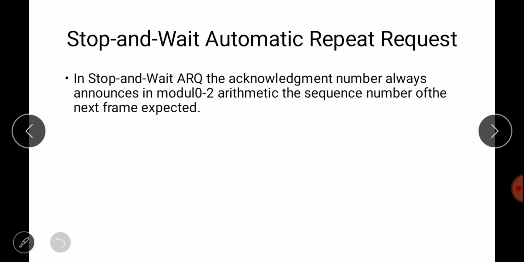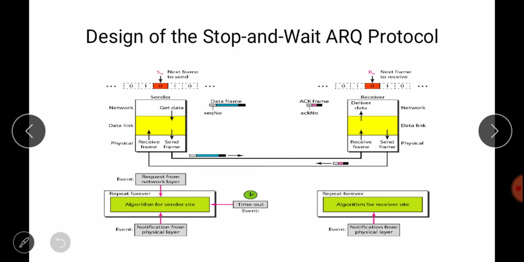In stop and wait ARQ, the acknowledgement number is always announced in modulo 2, the same as the data frame. Acknowledgement is also modulo 2 arithmetic. This is the simple design of the stop and wait ARQ protocol. So this is the sender, and it is sending the data, and again it is receiving the acknowledgement.